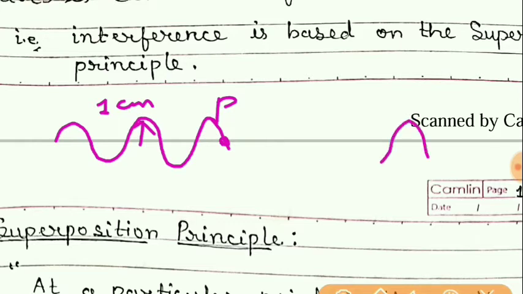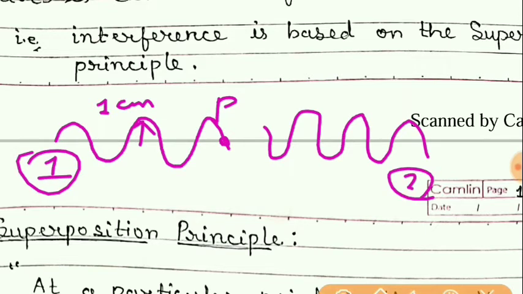Also there is a second wave reaching the same point, and suppose the amplitude of the second wave is 2 centimeter.